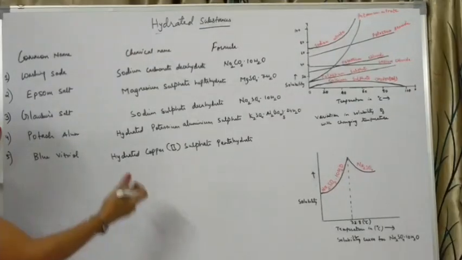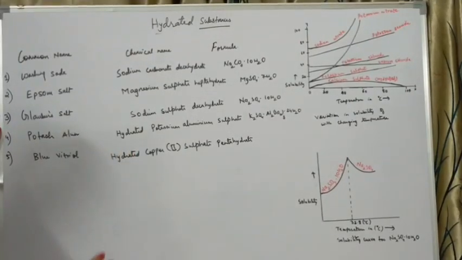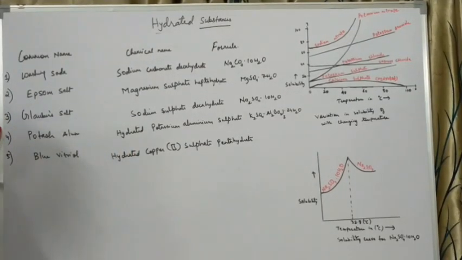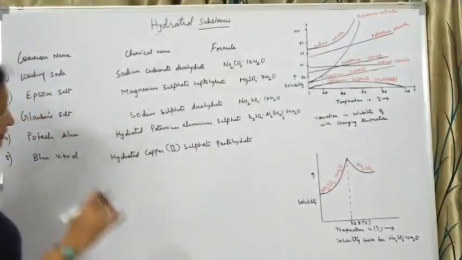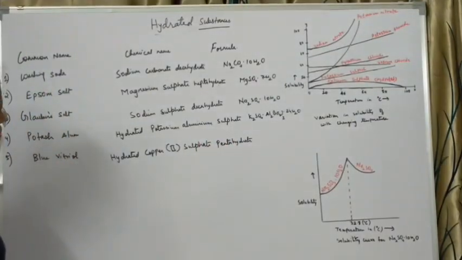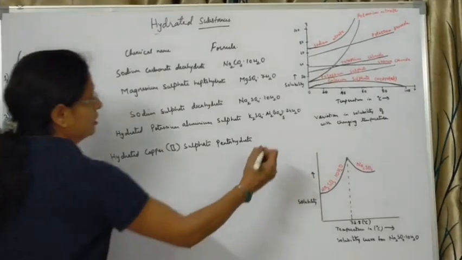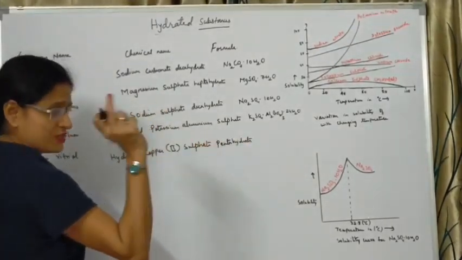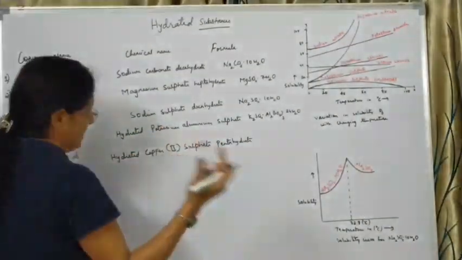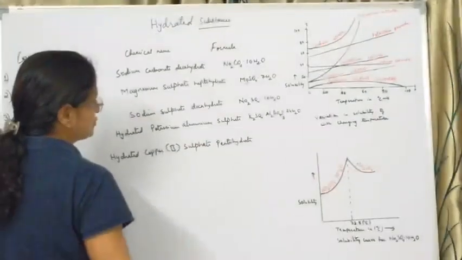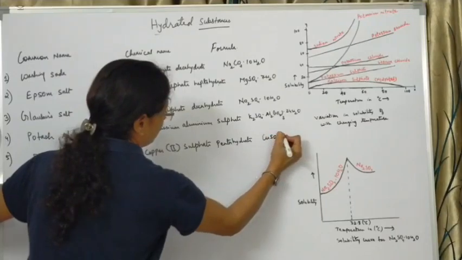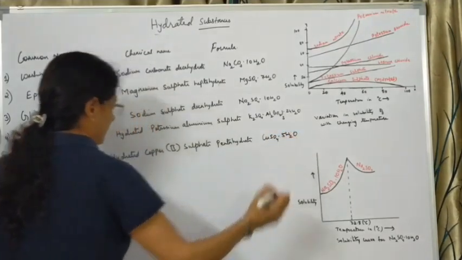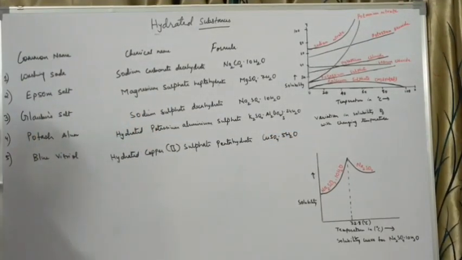Usually when we call it, we just call it copper 2 sulfate, but it is assumed that it contains the 5 molecules of water of crystallization. When you see the blue crystals of copper sulfate, it means that it is a pentahydrate. It contains those 5 molecules of water of crystallization. So here this will be CuSO4.5H2O. Then next we have the plaster of Paris.